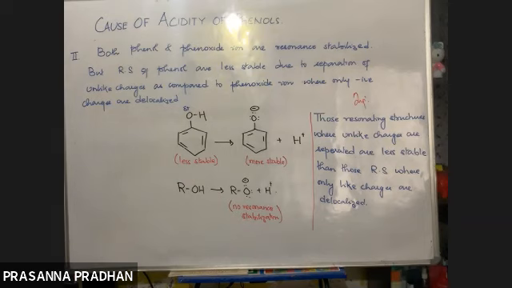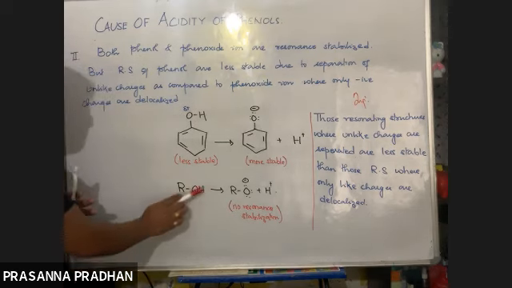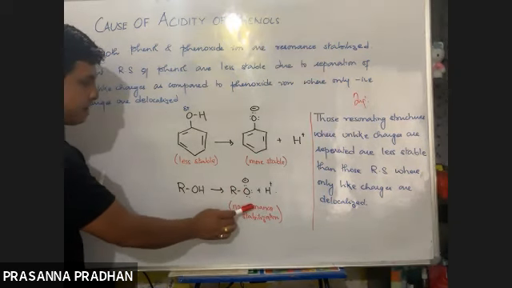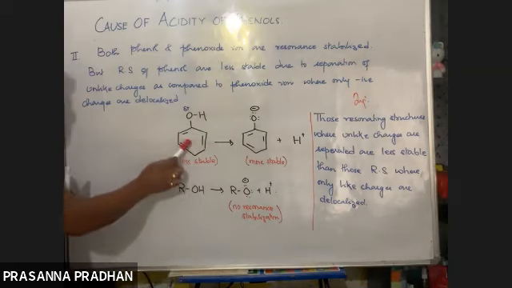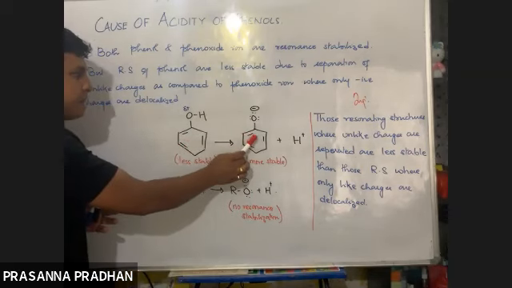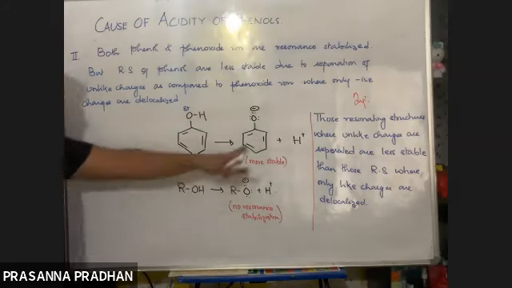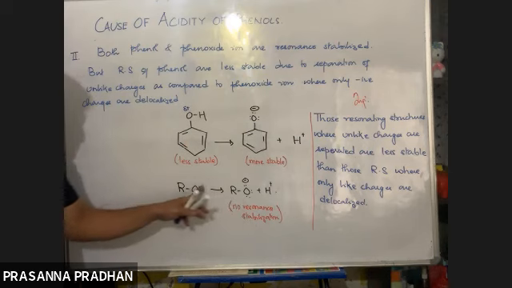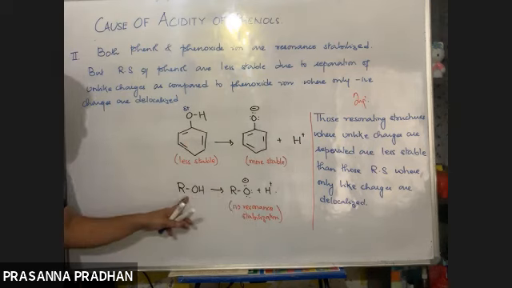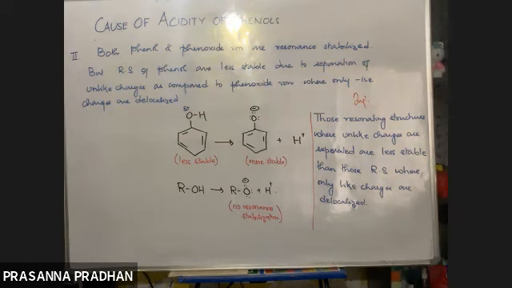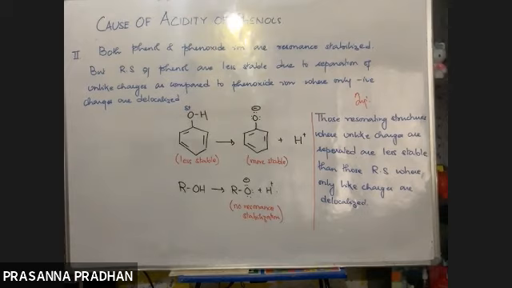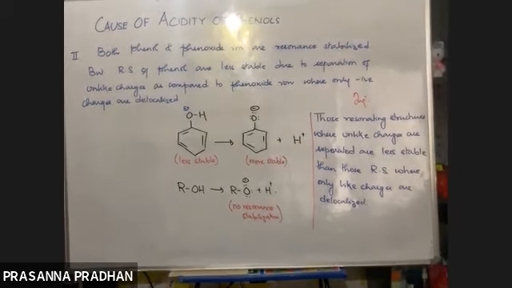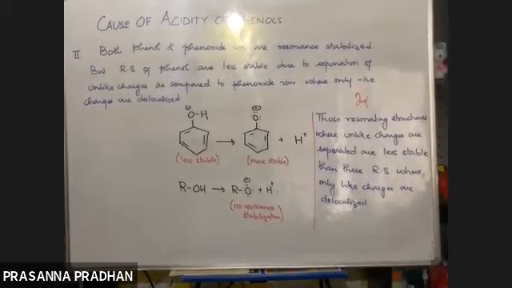So why are alcohols weaker acids than phenols? Explanation: What is going to be the answer? The conjugate base of alcohols, the alkoxide ion, is not stabilized by resonance, whereas the conjugate base, the phenoxide ion, is stabilized by resonance. And if the conjugate base is stable, the corresponding acid will be strong. So there is an unstable conjugate base, so the corresponding acid is weak. Got it? There is a high probability that questions might come from this particular topic.